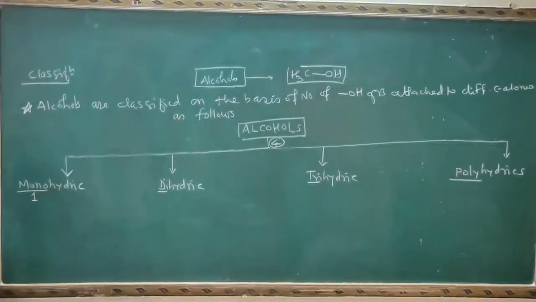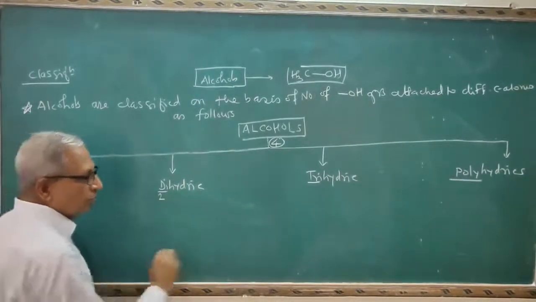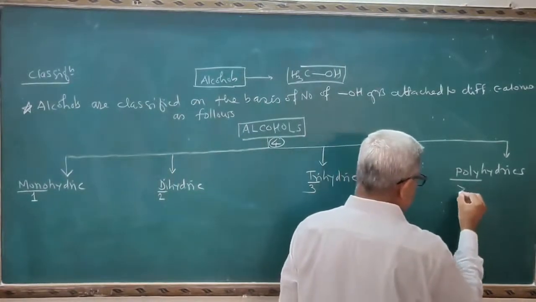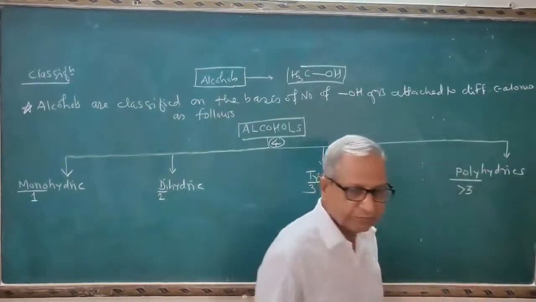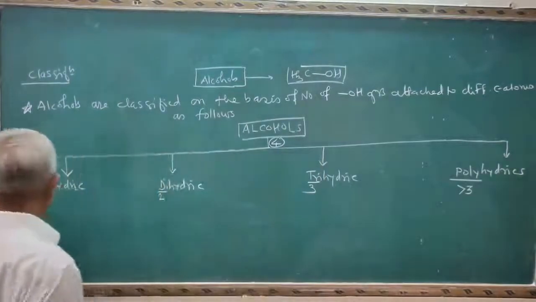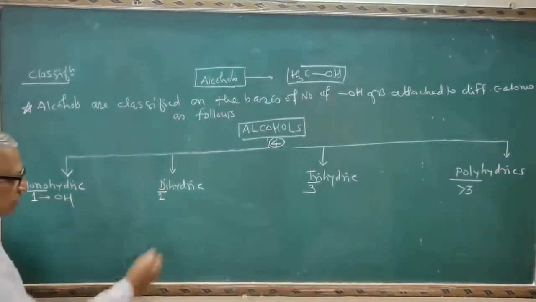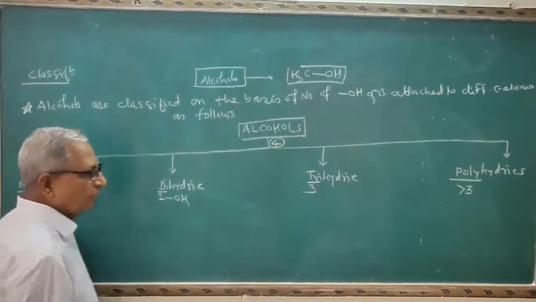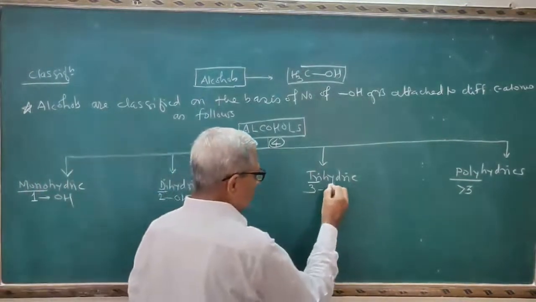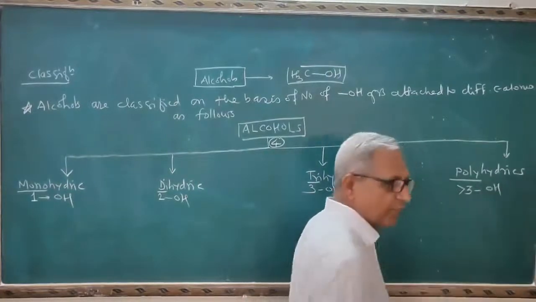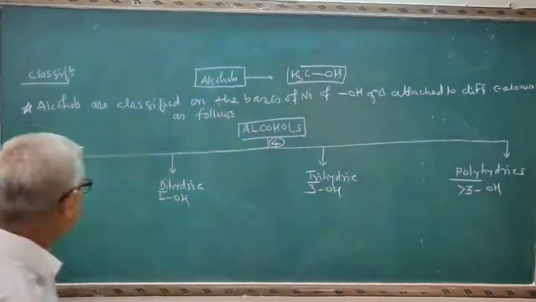Mono indicates 1, di indicates 2, tri indicates 3, poly indicates more than 3. This will contain only one OH group. This will contain 2 OH groups. This will contain 3 OH groups, and this will contain more than 3 OH groups.